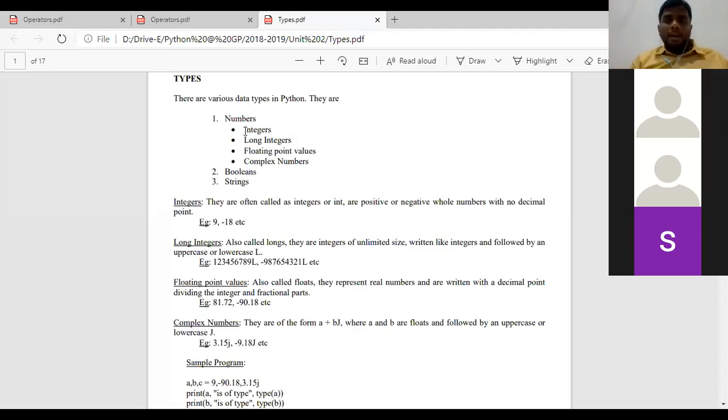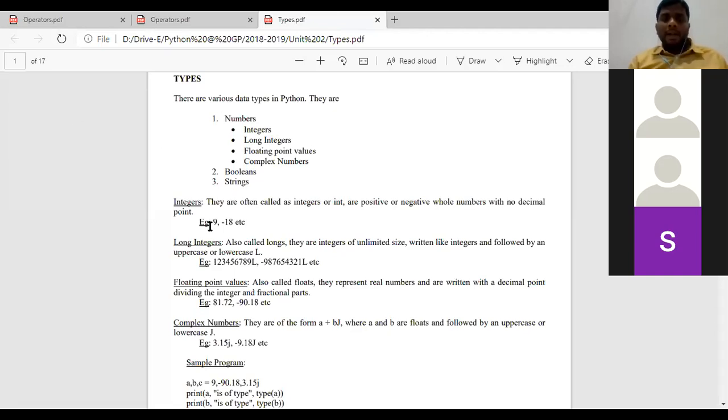So in the numbers, integers are the first one. We all know what integers are. Integers are also often called int, where it consists of positive or negative numbers. The main important thing to be remembered is in integers, no decimal point is accepted. So if I say integers, immediately the three statements you need to get are: integers are also called int; integers consist of positive or negative values; and integers do not have any decimal values.